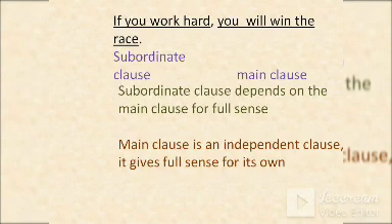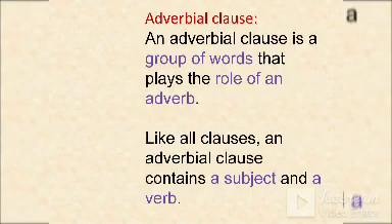Let us come to the main point, that is our present topic, adverbial clause. I hope you know very well, and I hope you understand what is an adverb and what is a clause. Let us recapitulate it.